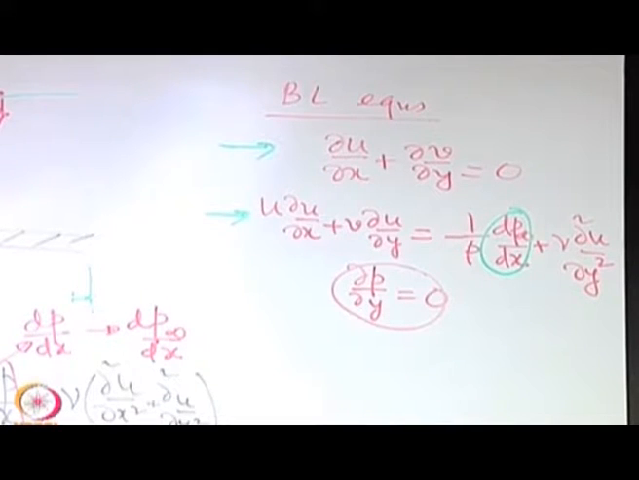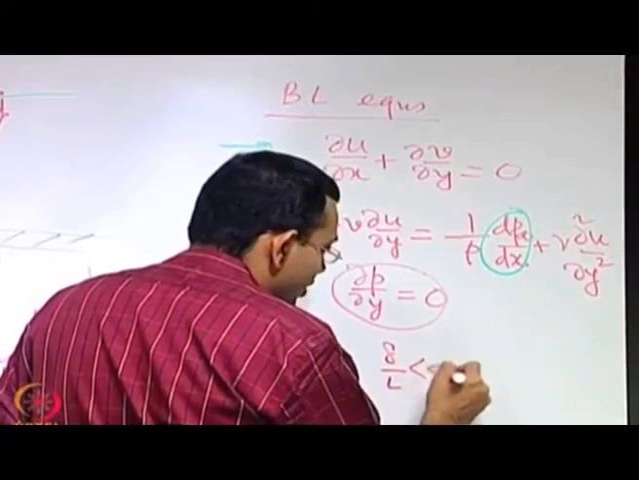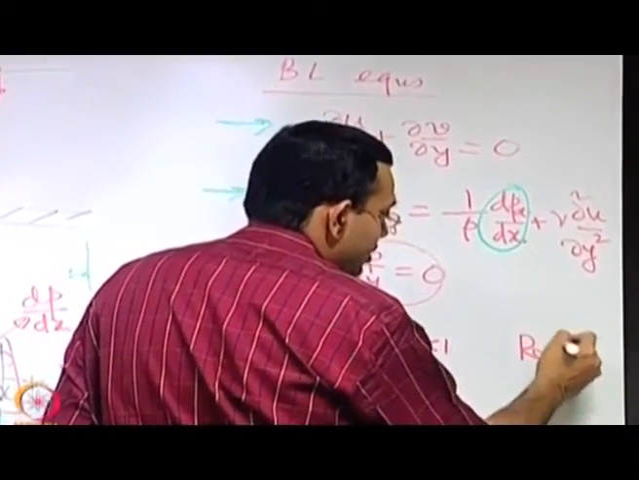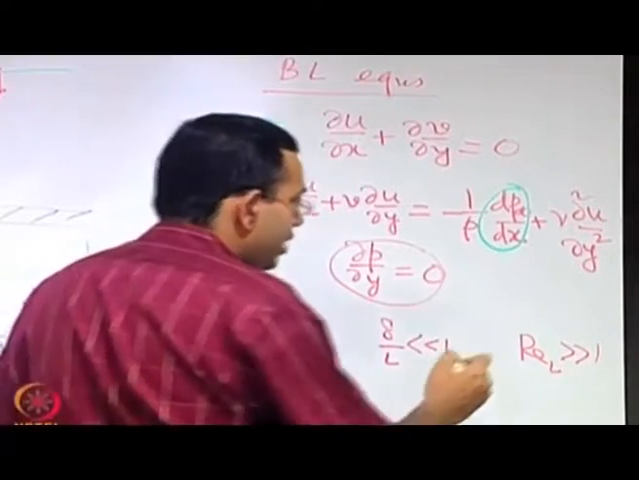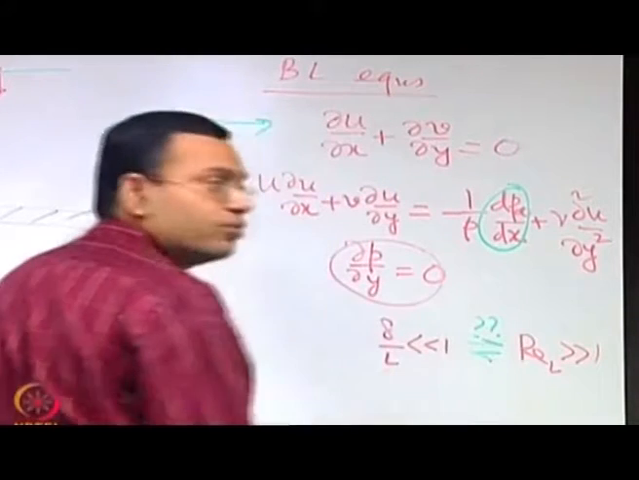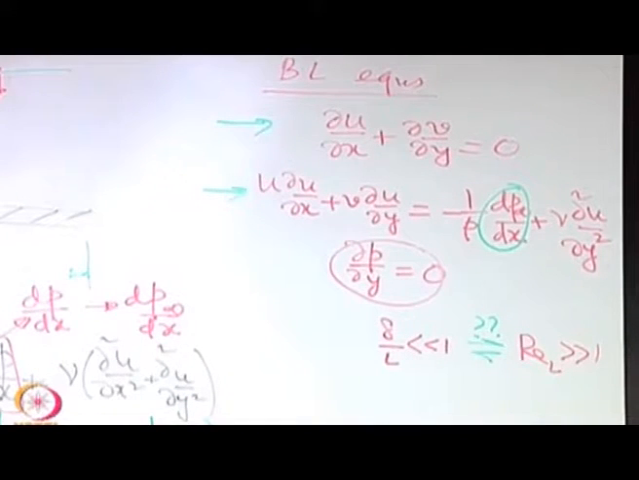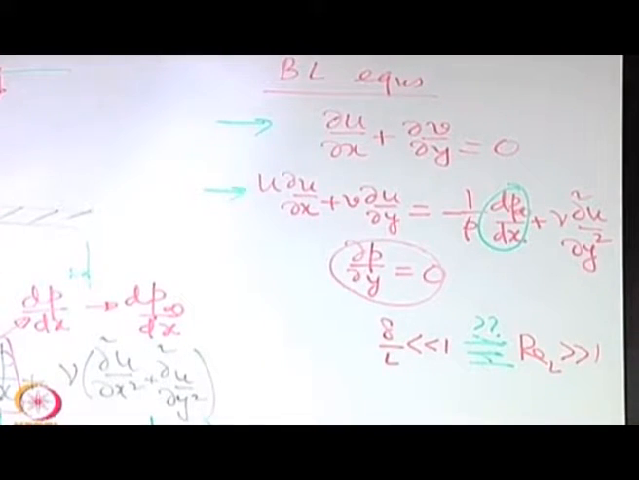What are the assumptions that we considered for this, other than rho equal to constant and steady? The special boundary layer assumptions: delta by L is much less than 1 and Reynolds number is large, much greater than 1. And so now the question that we would like to answer is, are they equivalent to each other? Does one follow from the other or not? That is the question that we would like to answer.